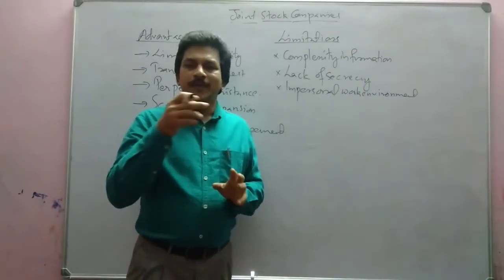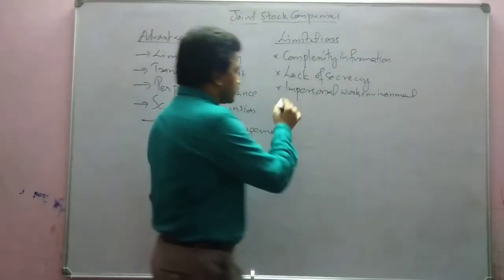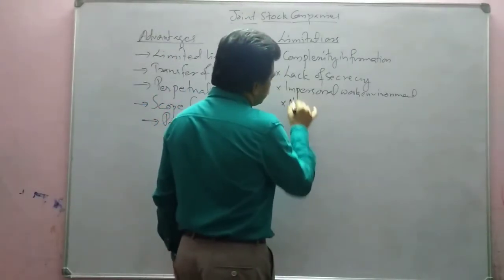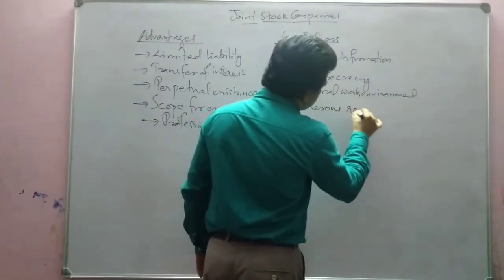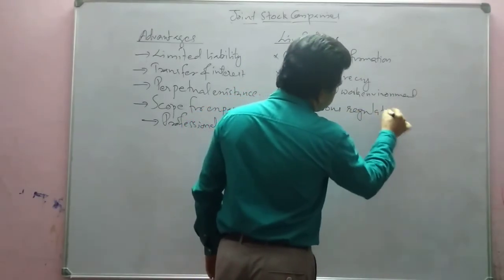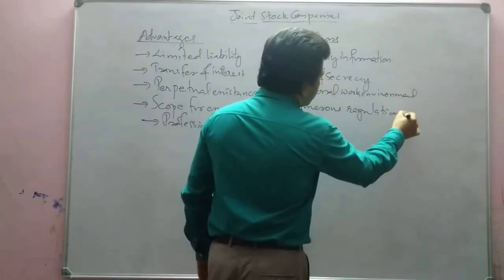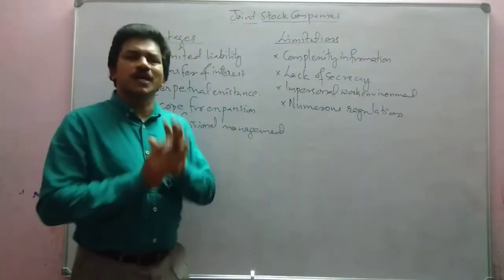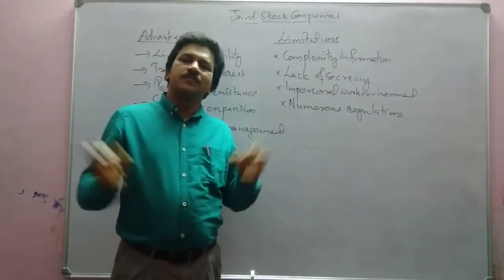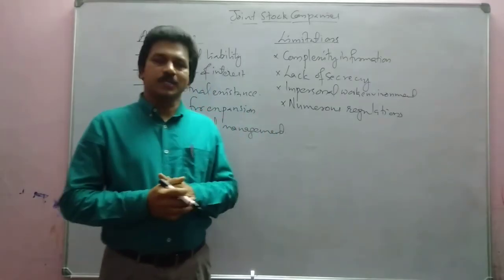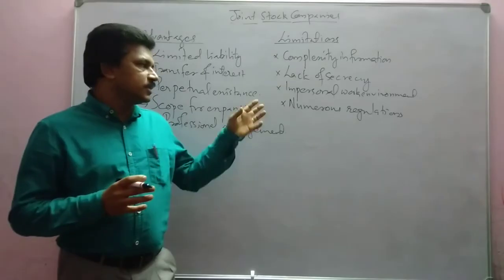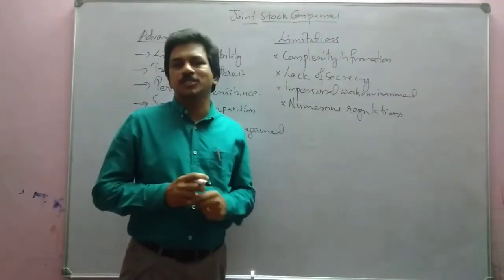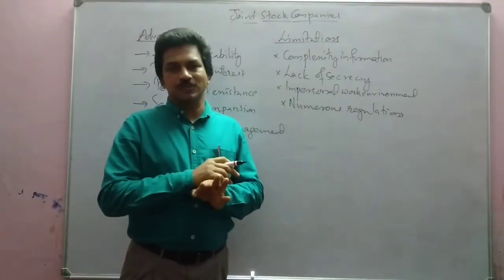limitation is its numerous regulations. There are a lot of rules and regulations or acts which control the companies in India. We have already mentioned one of the acts, the Indian Companies Act 1956.